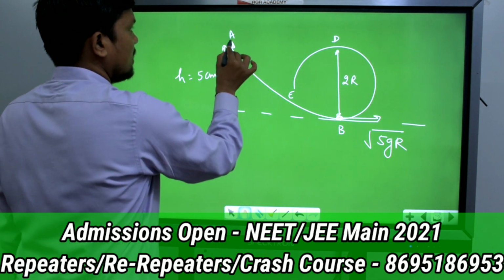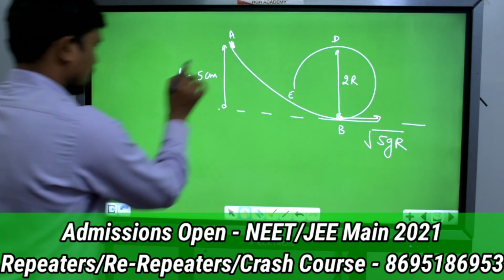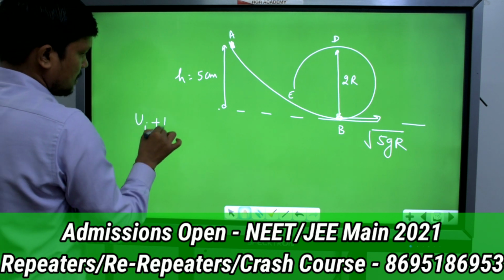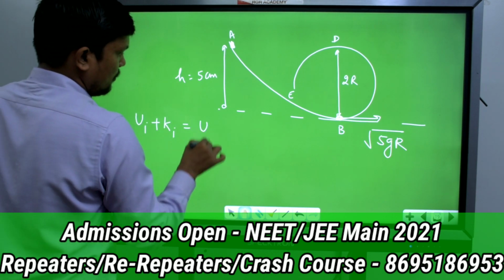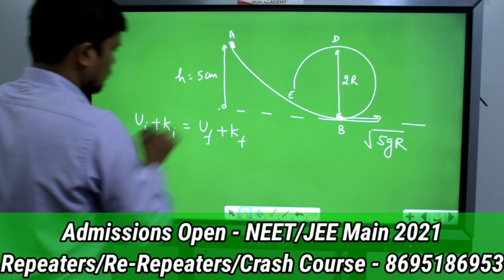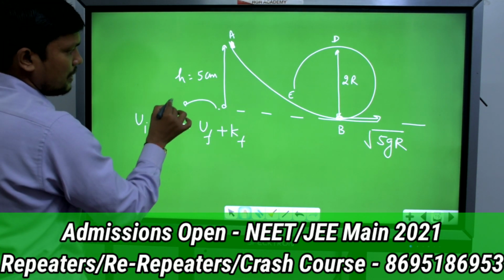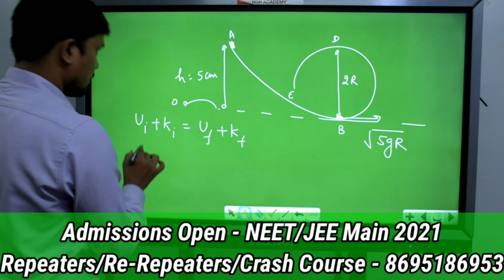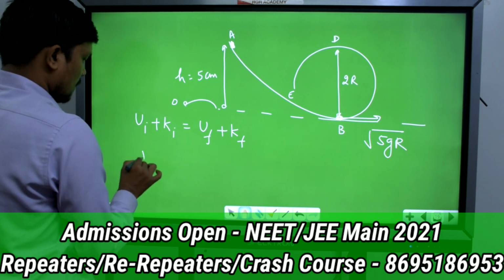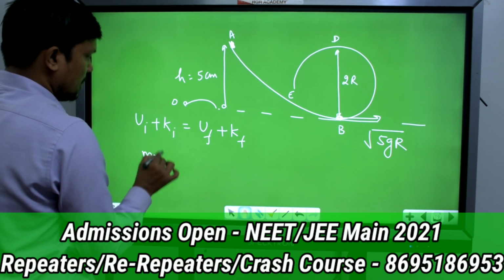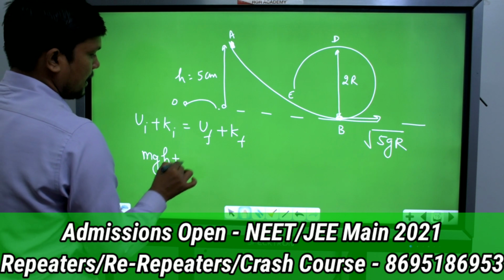So again we can use energy conservation from point A to B. We can write U initial plus K initial equals U final plus K final. At ground I will consider potential energy to be 0, so U initial is mgh, plus kinetic energy initial is 0.